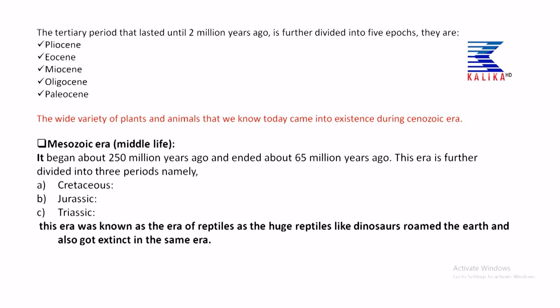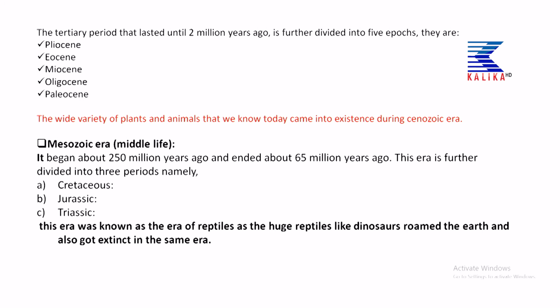By the different evidence collected from the fossils, we came to know that dinosaurs at that time were the huge reptiles that dominated the earth surface. So, this Mesozoic era is also known as the era of reptiles. It began about 250 million years ago and ended about 65 million years ago. This era is further divided into three periods, namely Cretaceous, Jurassic and Triassic.